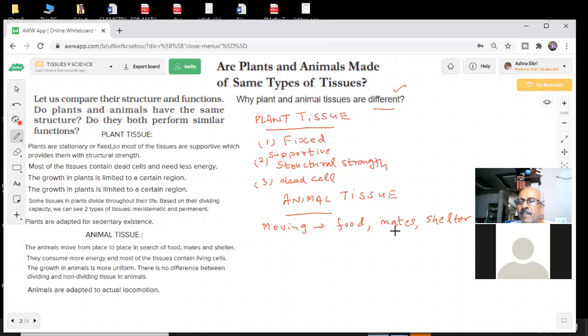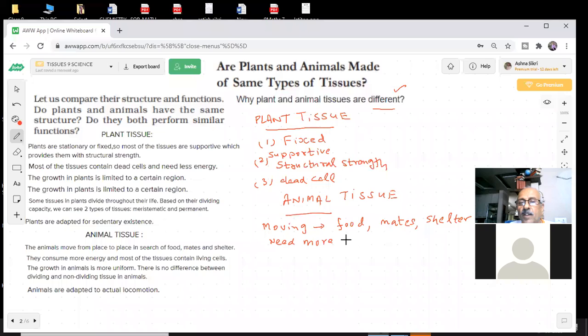They have to search for food somewhere. And mates, do they have a family where they sit together? The answer is no. And shelter, what is a shelter? If you keep a dog in your home, okay. But can you keep all the animals at your home? The answer is no. So they are all the time moving. They consume more energy and most of the tissue contains living cells. Interesting. Here the tissue cells are living cells.